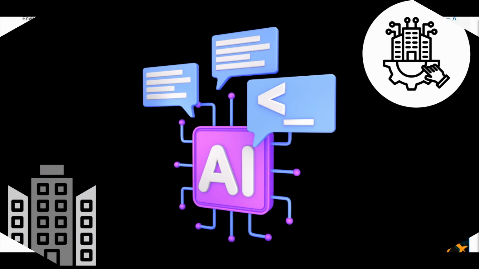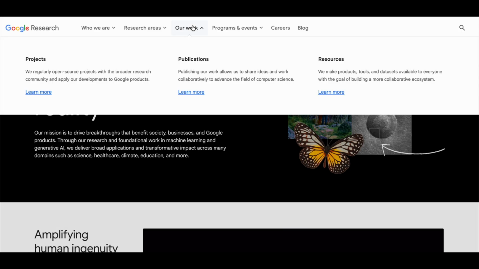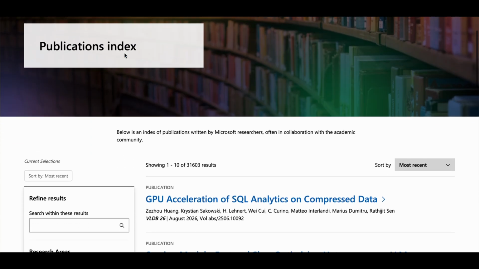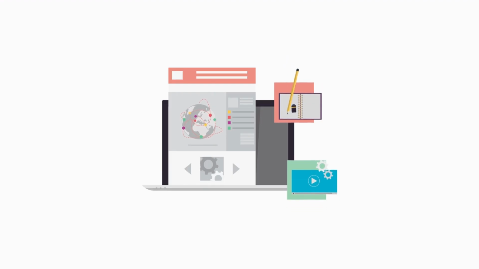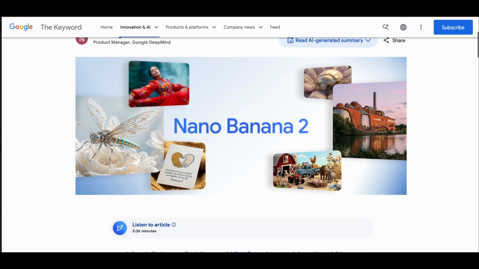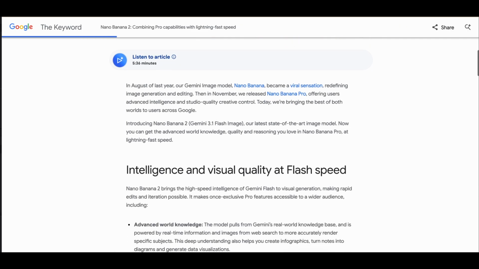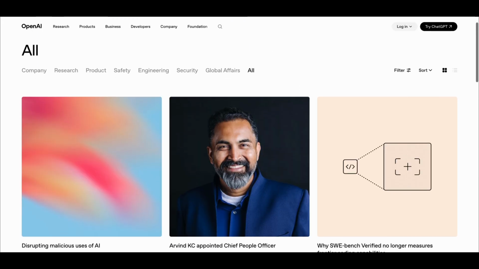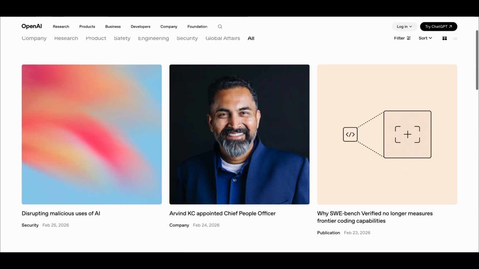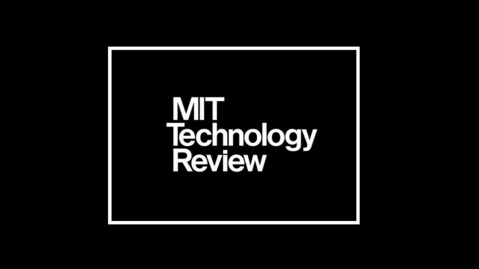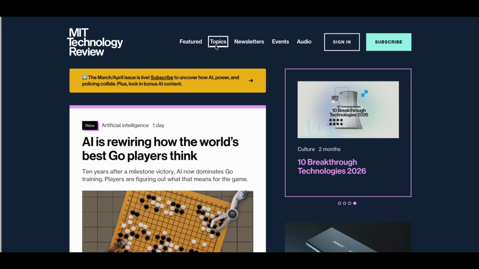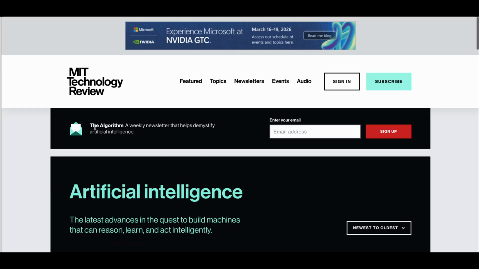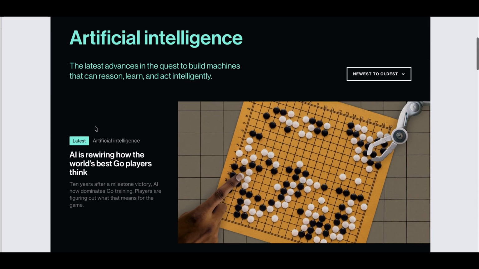Tech companies have their own pages with AI publications. For example, you can check out publications coming from Google Research and Microsoft Research. These companies also have their own blog posts, which oftentimes are shorter and easier to understand than research papers. They serve as a great starting point to understand innovations at a high level. Some examples are Google DeepMind's blog and OpenAI's blog. There's also MIT Technology Review, which features accessible articles on various applications of AI. Unless you're subscribed to it, access will unfortunately be limited.